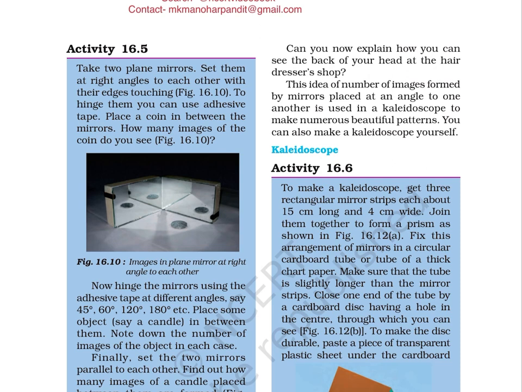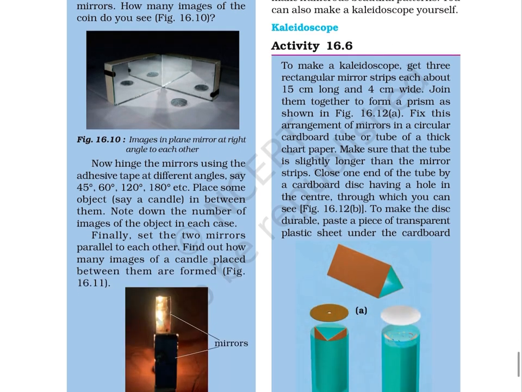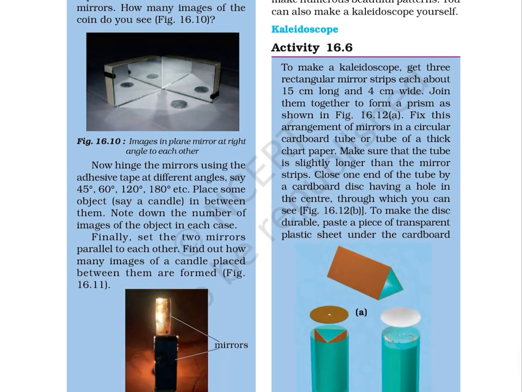This idea of number of images formed by mirrors placed at an angle to one another is used in a kaleidoscope to make numerous beautiful patterns. You can also make a kaleidoscope yourself. Kaleidoscope. Activity 16.6. To make a kaleidoscope, get 3 rectangular mirror strips, each about 15 centimeter long and 4 centimeter wide. Join them together to form a prism as shown in figure 16.12a.